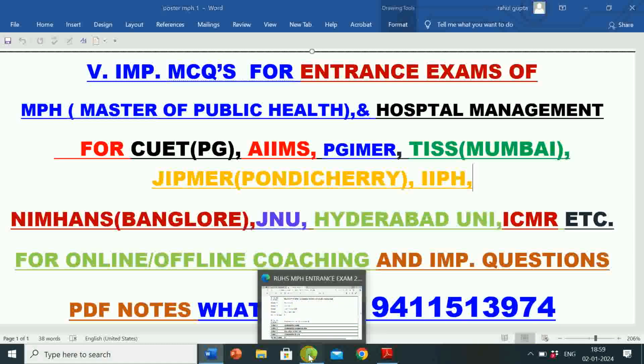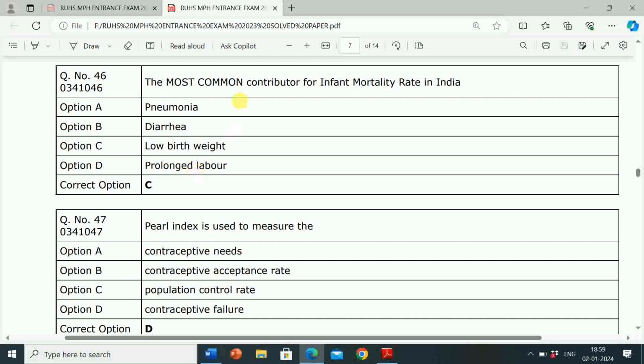So here the first question is, the most common contributor for infant mortality rate in India. Option A pneumonia, option B diarrhea, option C low birth weight, option D prolonged labor.